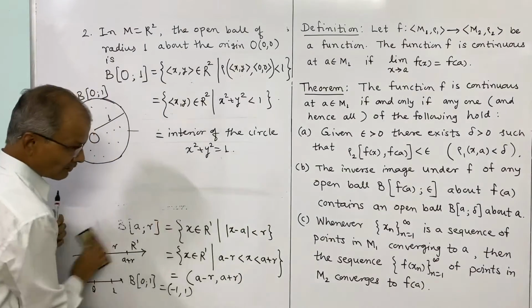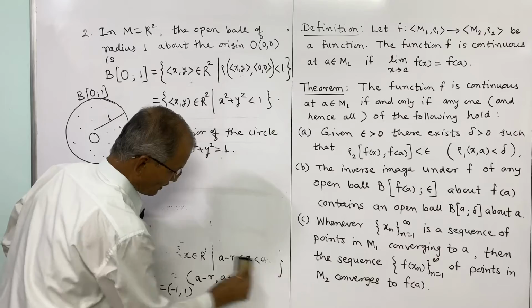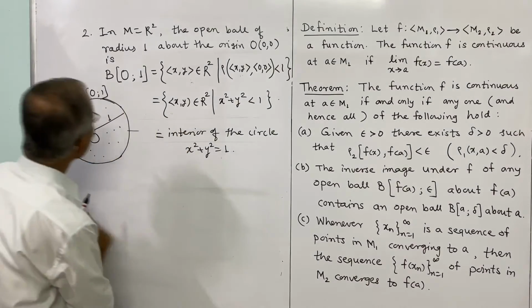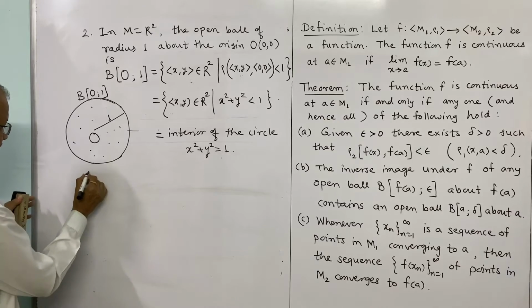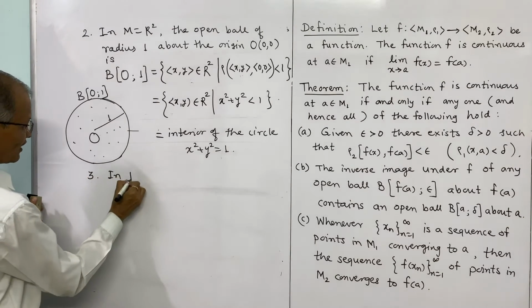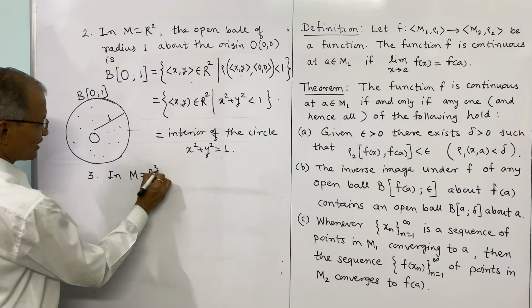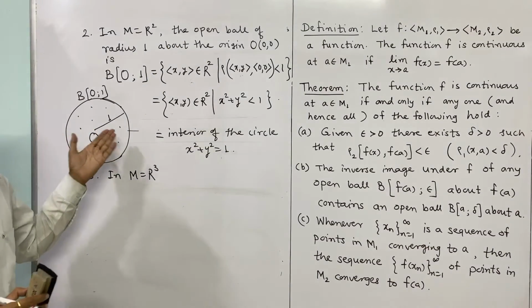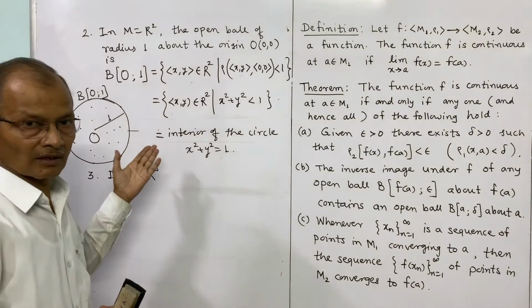Now the next example we will have in three dimensions, M equal to R3. The same example we will consider, and you see it is not necessary that the origin is always the center.